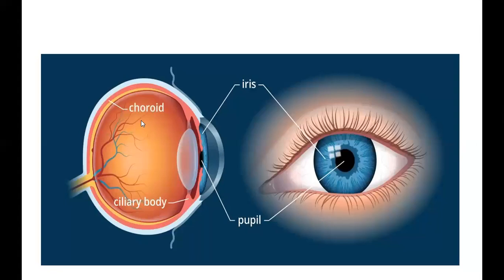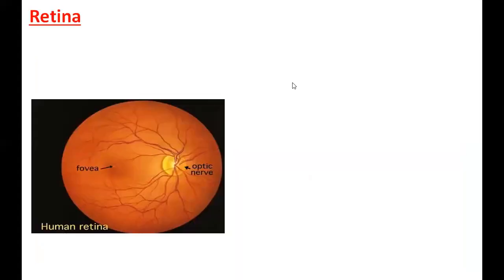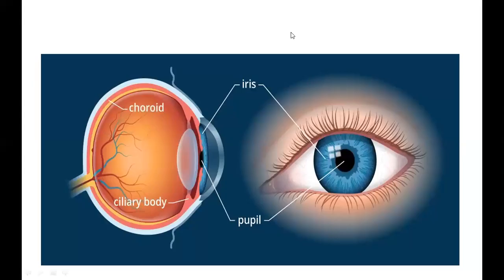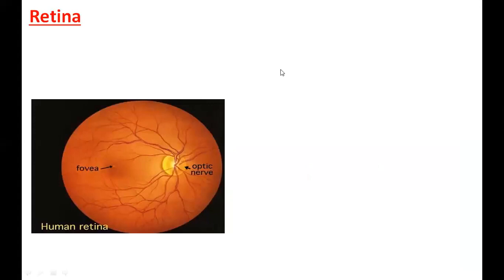So now you understood the full story about the choroid, the iris, and the pupil. All are together. So hereafter, if they ask questions, you should be able to answer. Now we'll go to the most important part, that is the retina. When we go to the retina, this retina is the last layer, that means the innermost layer, a very, very protected layer. If there is damage in the retina, you can't see anything. You will become blind or partially blind. Some parts will be black. Like that, people are there.